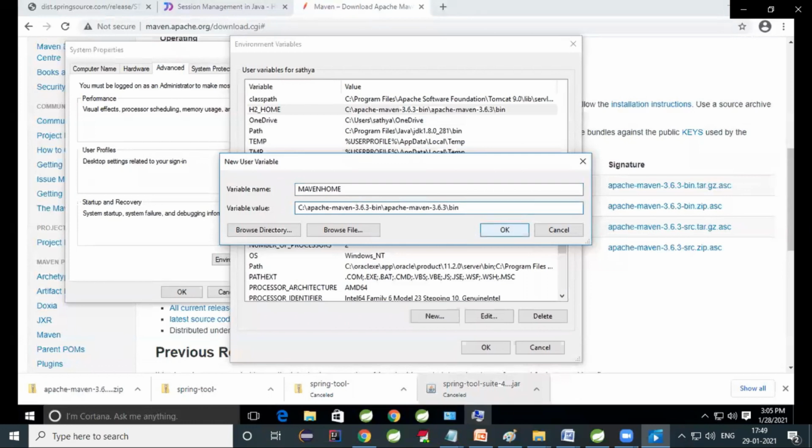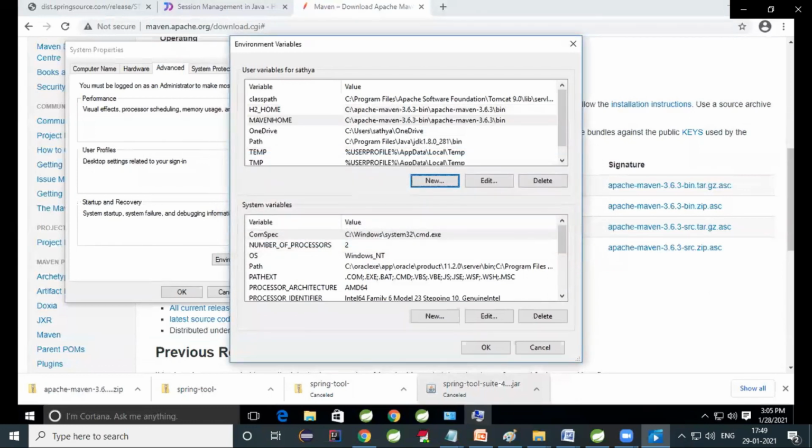I'll copy paste it, that bin. That location I am copying and pasting here. Set the path. Okay, C drive Apache Maven 3.6.3 bin. So I'm setting the environment variables.